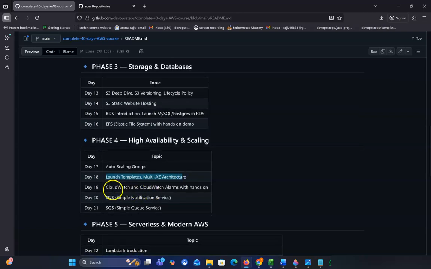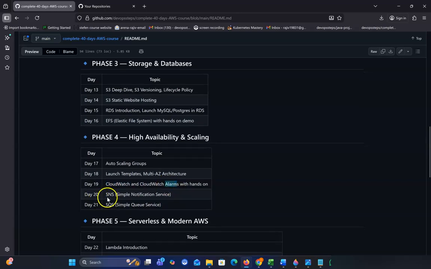In day 19, we'll talk about CloudWatch, and we'll show a demo with a CloudWatch alarm. Like when something happens, like our CPU usage is going high, we'll get a notification. So CloudWatch is a kind of monitoring service of AWS. It will monitor when our usage is going high or when our server is going down. At that time it will notify us. That will happen through the alarm system. And another interesting topic is SNS. Day 20, we'll talk about these things: Simple Notification Service.